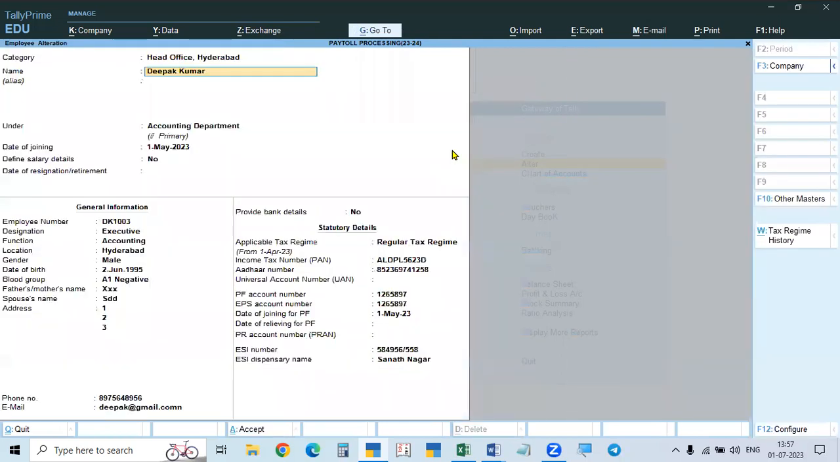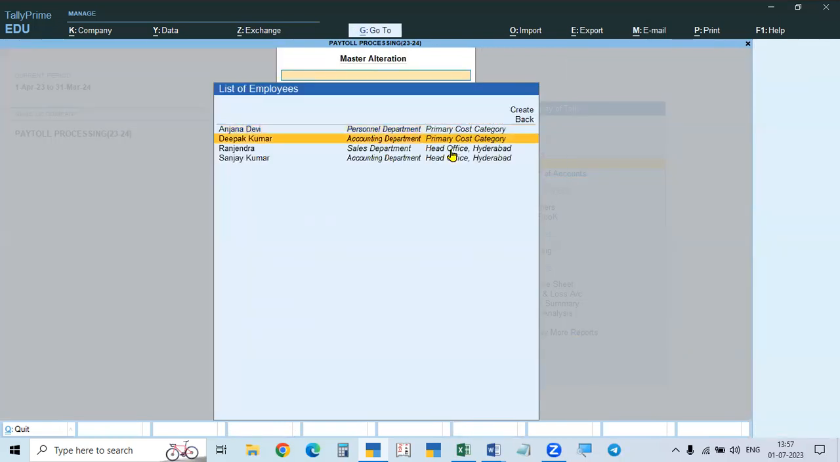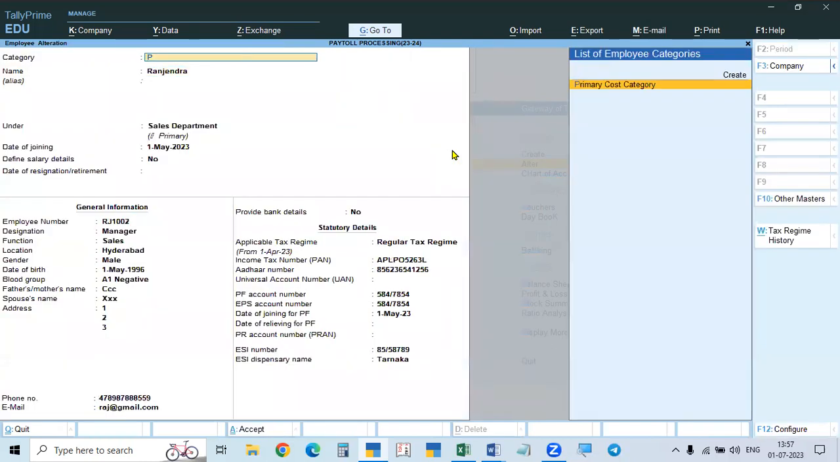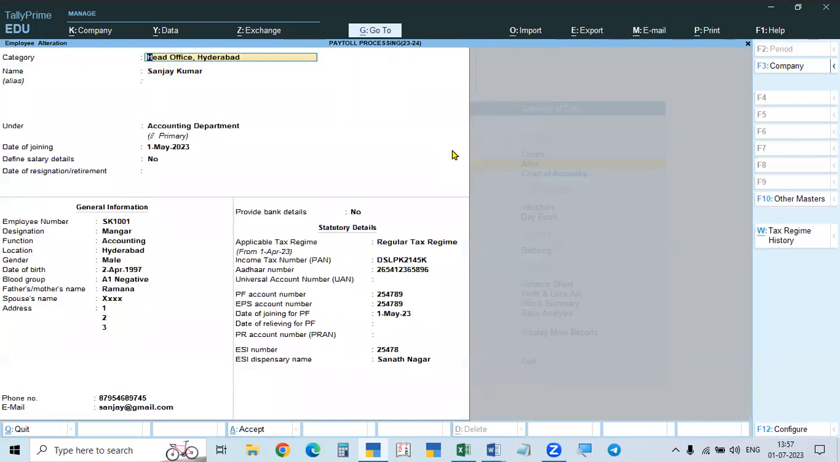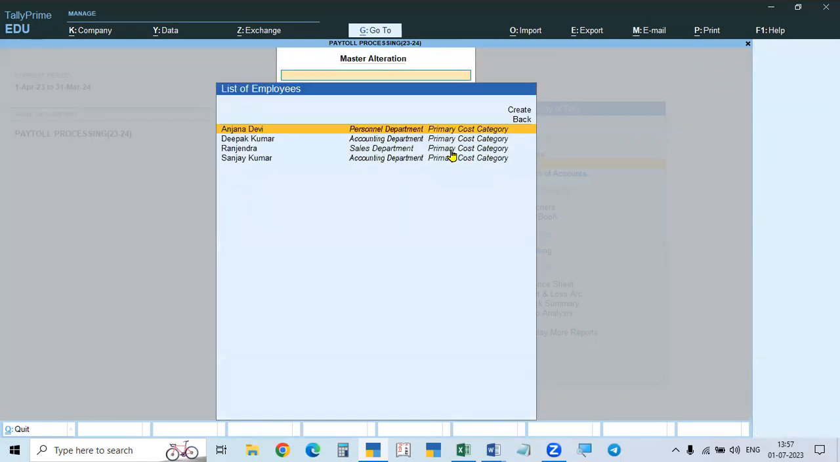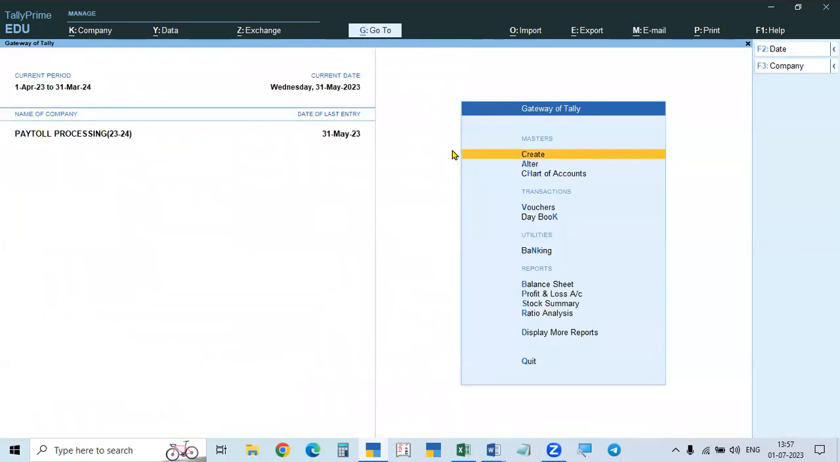Then go to this one. This also primary category, save. Then the third one also, primary category, then save. Then the last one also, go up, take primary category, save. So all of these are made primary category.